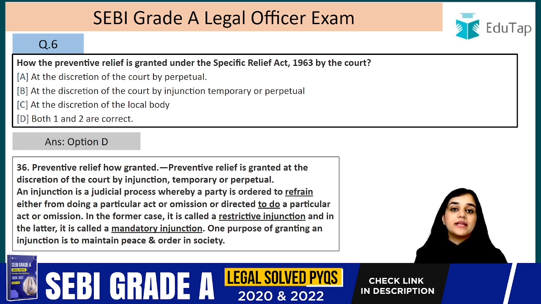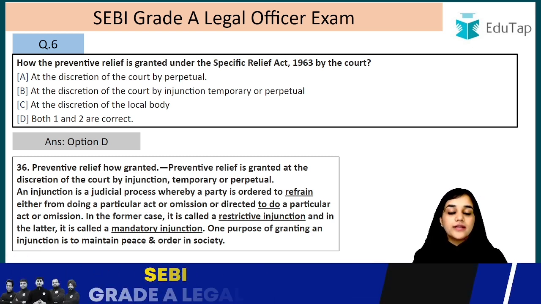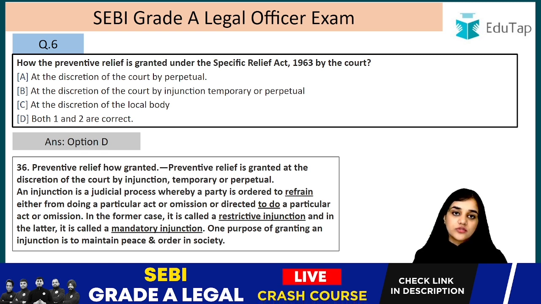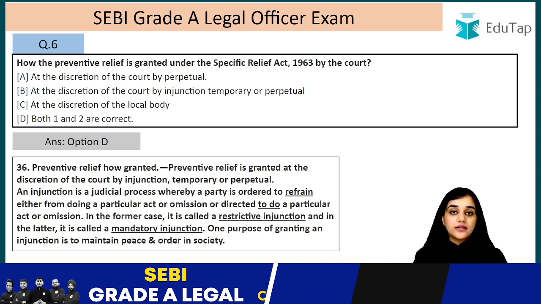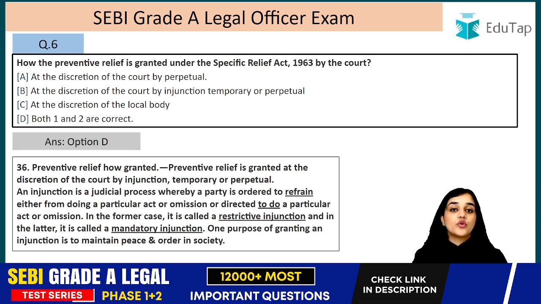So for example, a mandatory injunction can be that the court has asked you to build this particular wall, you have to build it, and this is a mandatory injunction for you. And for example, if the court has asked you that you are not allowed to throw your waste in that garden, so the court is prohibiting you from doing a certain act, it is known as restrictive injunction, right?